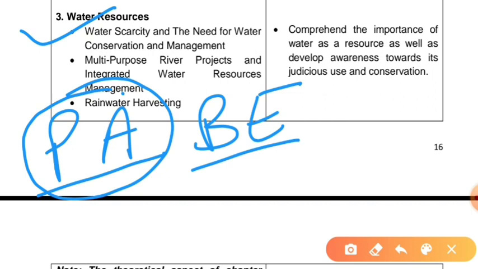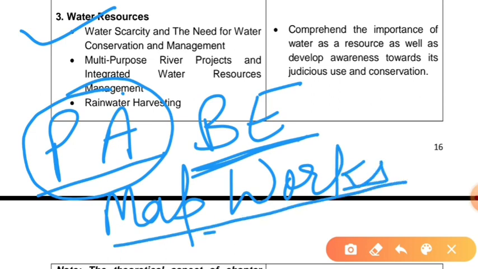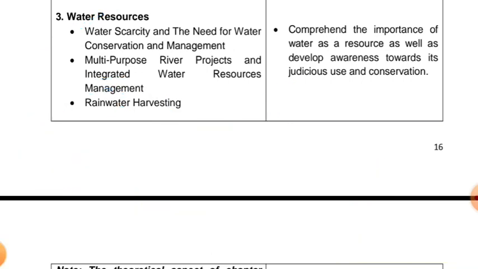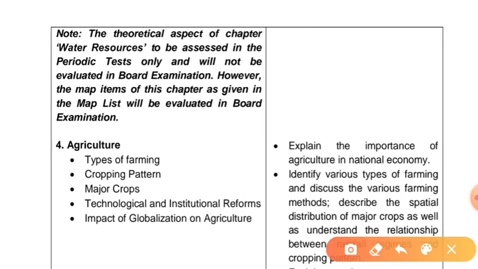But the most important thing here is that map work will be given from this chapter in the board examination. So mind it. As it is written here, the theoretical aspect of the chapter water resources is to be assessed in periodic tests only and will not be evaluated in the board examination. However, the map items of this chapter, as given in the map list, will be evaluated in the board examinations. So you have to prepare it.